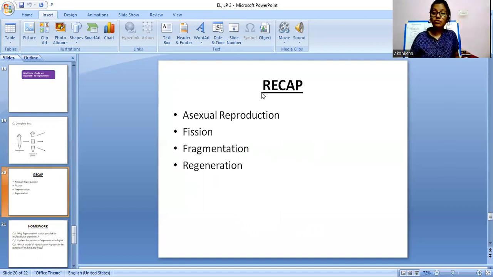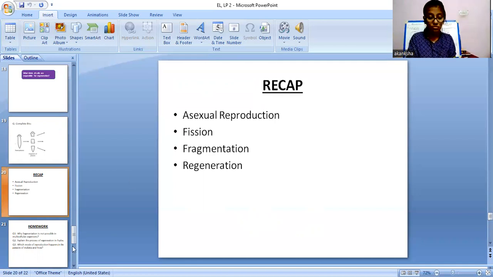Then we discussed fragmentation. In Spirogyra, there was fragmentation. And then we studied regeneration. Regeneration was in which organism? Planaria. Hydra is also one of the organisms in which regeneration happens. So these were the different types of asexual reproduction, in which organisms they happen and how they happen.